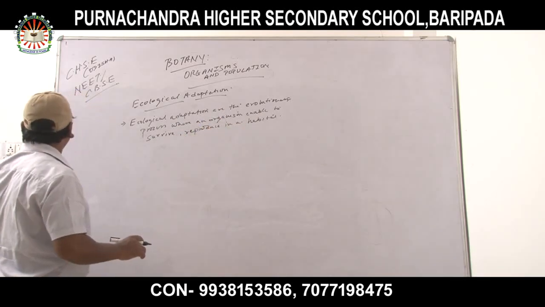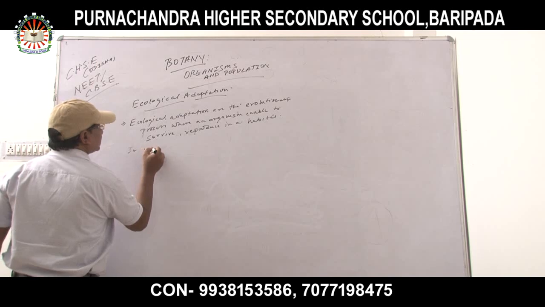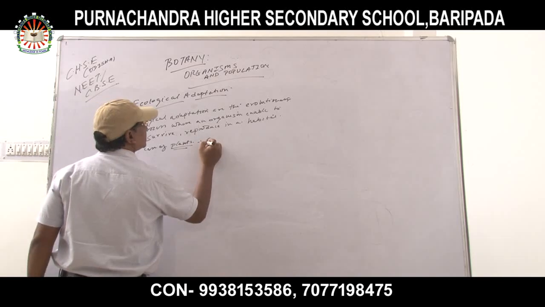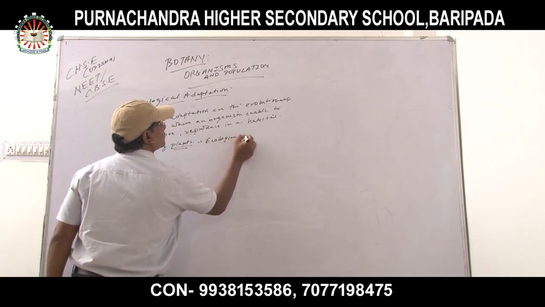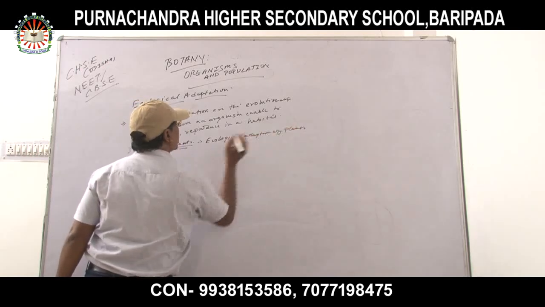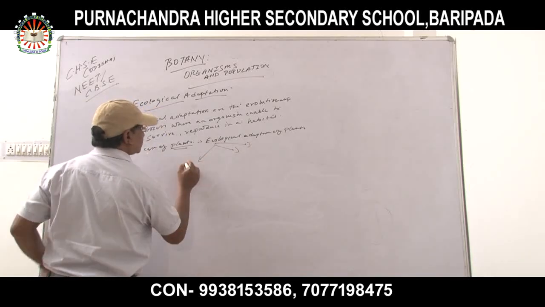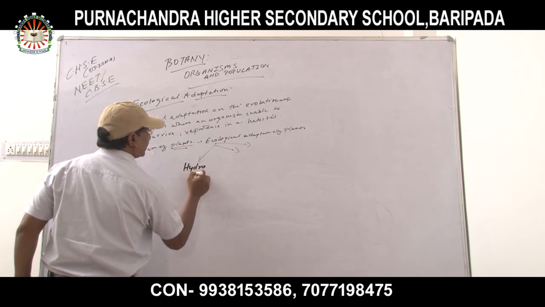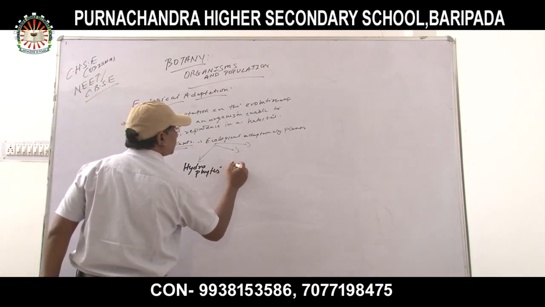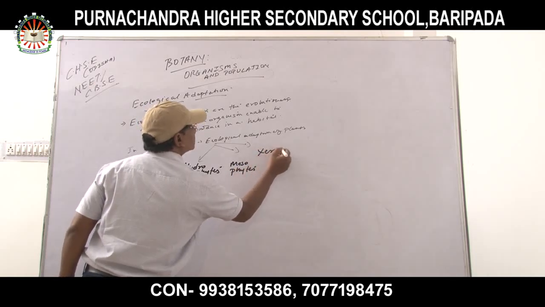Okay. So in ecological adaptations, in the case of plants, the ecological adaptation of plants is of three types: hydrophytes, mesophytes, xerophytes.